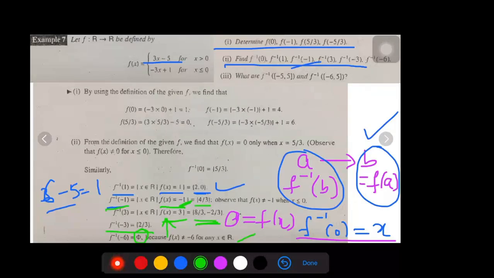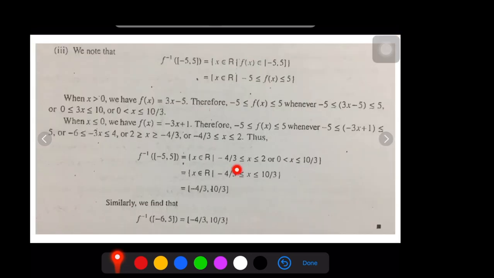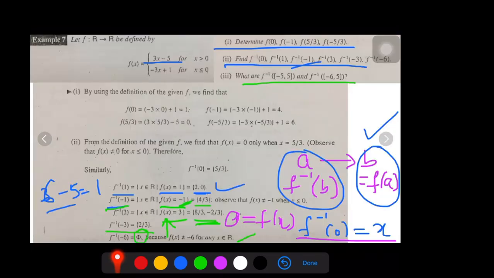So in this part, I want you to try by yourself. F inverse of minus 5 and 5, because already you know the procedure for computing an individual value. Compute it for minus 5 and 5, both. Take the union of both the values. Similarly, find out minus 6 and 5, then combine both. That becomes the answer. And it's there in the material also, you can cross verify yourself.